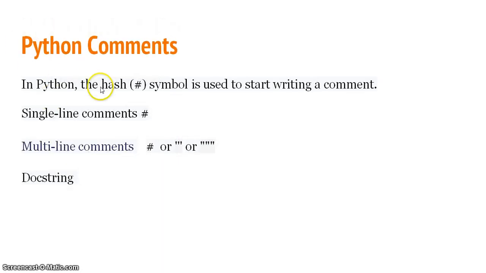Python comments. In Python, the hash symbol is used to start writing a comment. For single line comments, you will use hash symbol and then write the statement which is to be treated as comment here. In multi-line comments, hash symbol can be written at the beginning of every sentence. Either in this way you can write multi-line comments, or you can use triple quotes, triple single quotes or triple double quotes. Docstring is another type of comments available in Python.